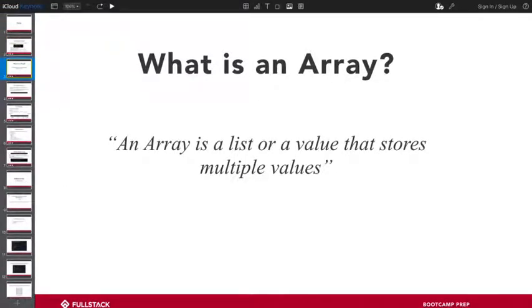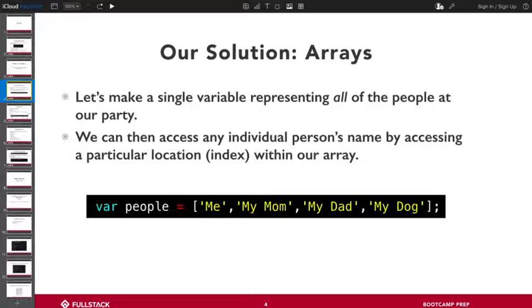An array is a list of values. So here is a list that we made earlier, right, of our party, right? So now we have this array called people. And in it, we have 4 things. We have me, my mom, my dad, and my dog. In this case, we're using them as string values.